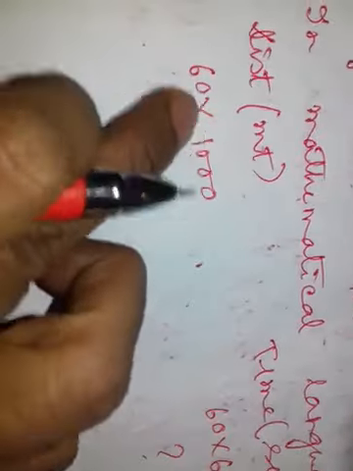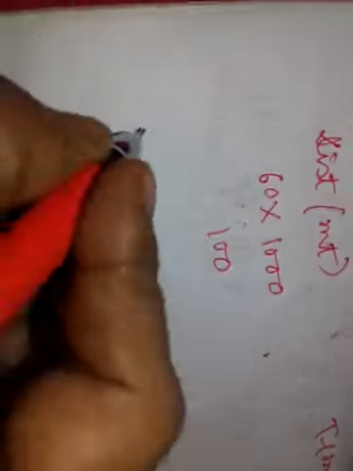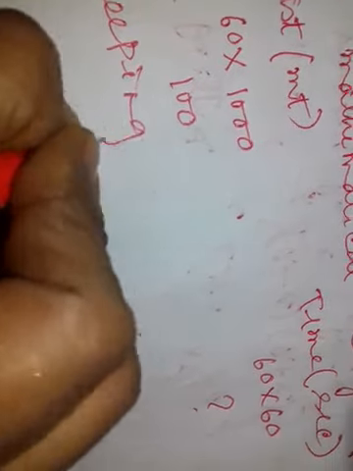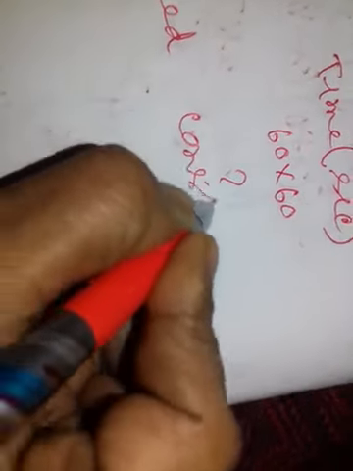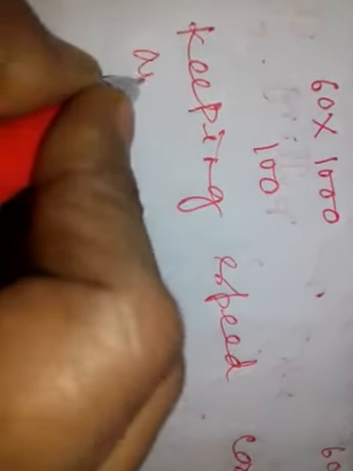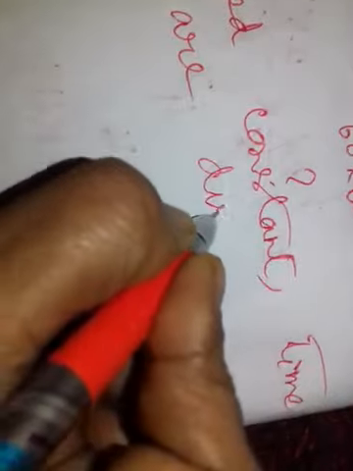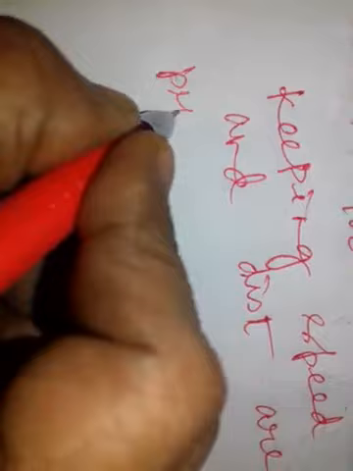Now here the distance decreases, so time will decrease. That means they are directly proportional. Keeping speed constant, time and distance are directly proportional.